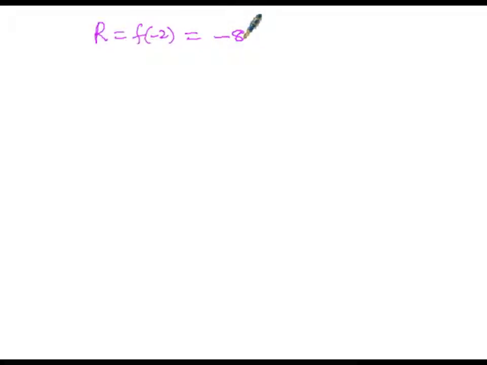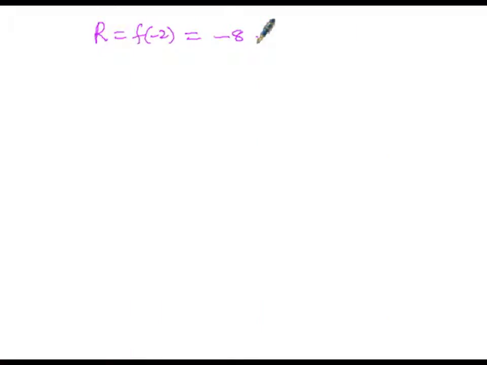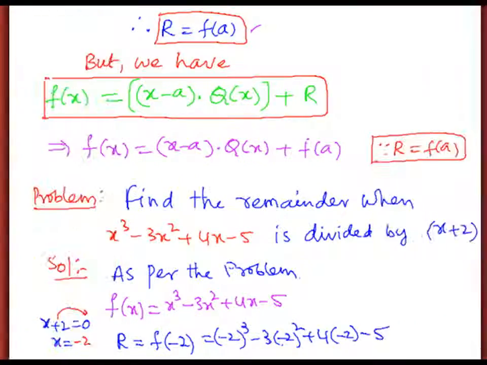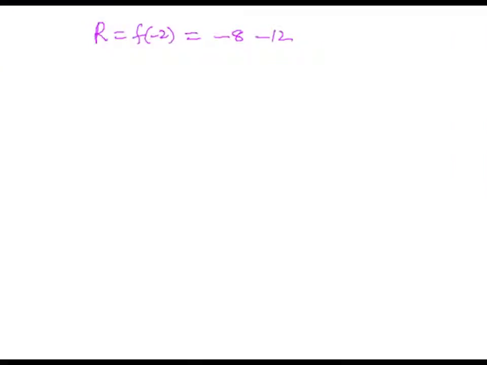Then the next term will be minus repeatedly multiplied twice, so minus of minus is plus, then plus into minus will be minus. Then 2 square, 2 repeatedly multiplied twice, 2 twos is 4, then 4 into 3 is 12, so it is minus 12 as the next term. Then the next term will be plus of minus is minus, then 4 into 2 is 8, so minus 8, then the minus 5 will be the next two terms, minus 8 and minus 5.